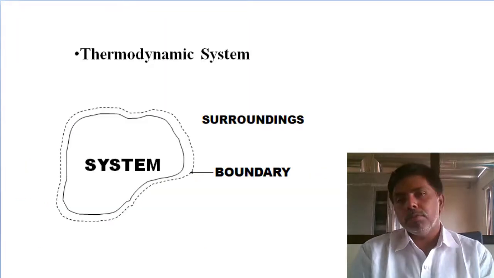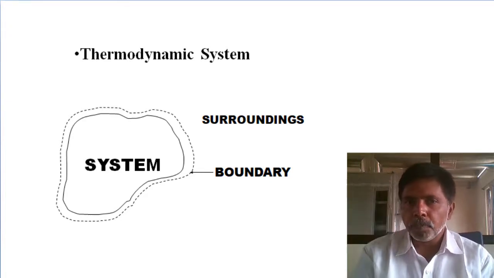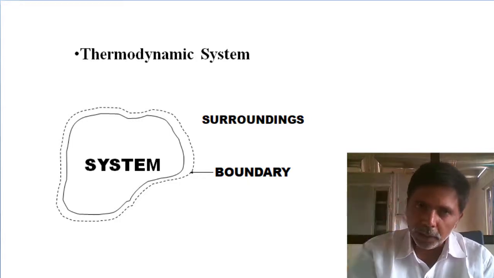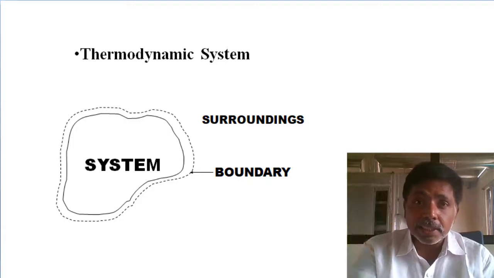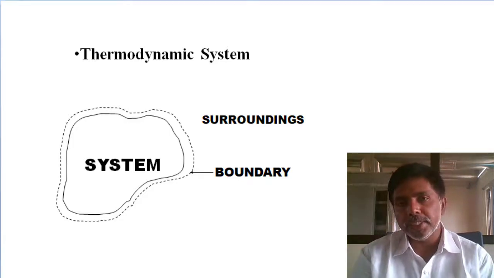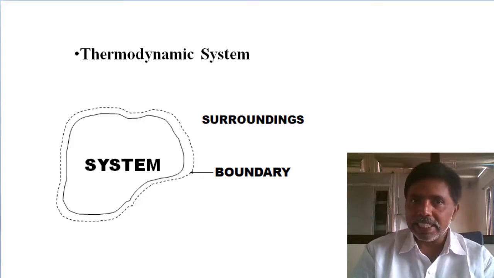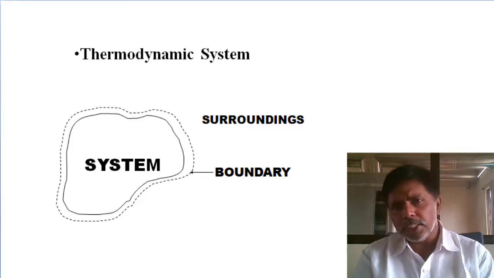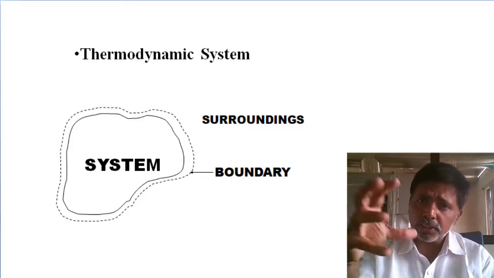Then move to the basic definitions, basic vocabulary. Whether it is the first law, second law, or third law of thermodynamics, we are applying them on the system, the thermodynamic system. Then what is a system? A clear definition of the system is required. But generally we use the word system everywhere, and everywhere the system is corrupted.